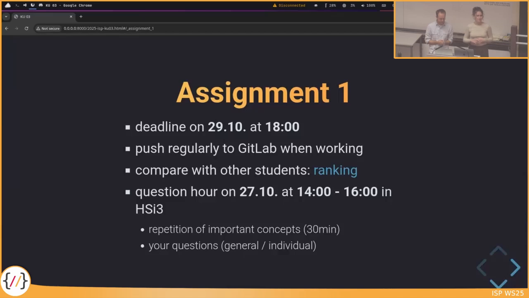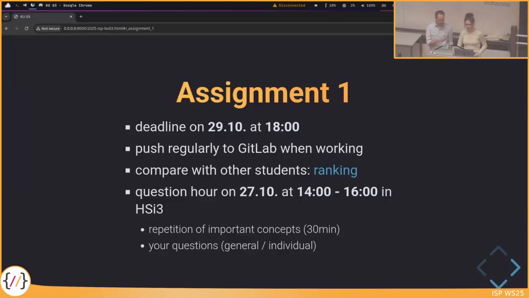Yes, I think I already saw the question somewhere, if you can submit multiple times. And of course, we'll only grade the last submission you handed in before the deadline. So you can push as many times as you want. You can do hundreds of pushes to GitLab. We'll only grade the last one before the deadline. And I really recommend you to do it, because you already had it multiple times that there's now some issue with the computer, with the virtual machine, and we have some crashes, and then if you lose progress, that wouldn't be fun, so try to push regularly.